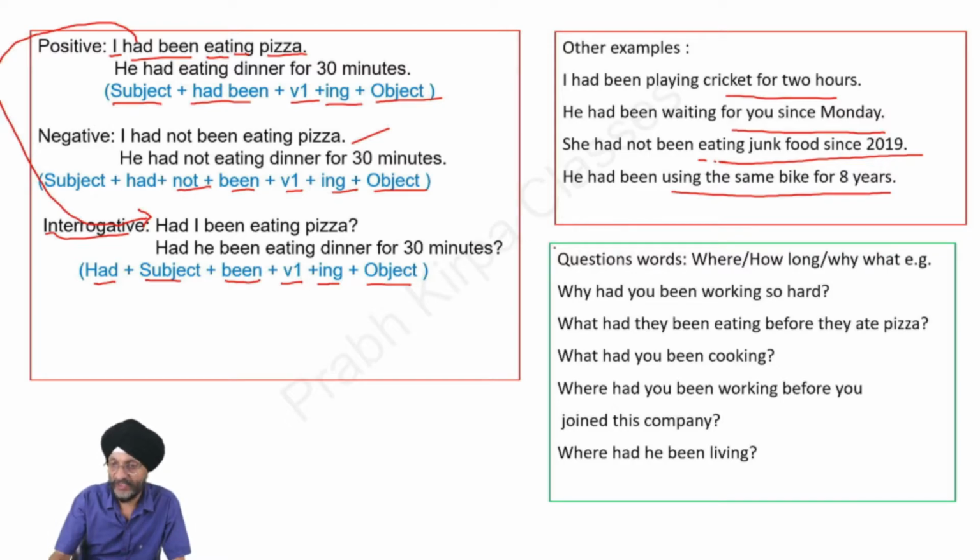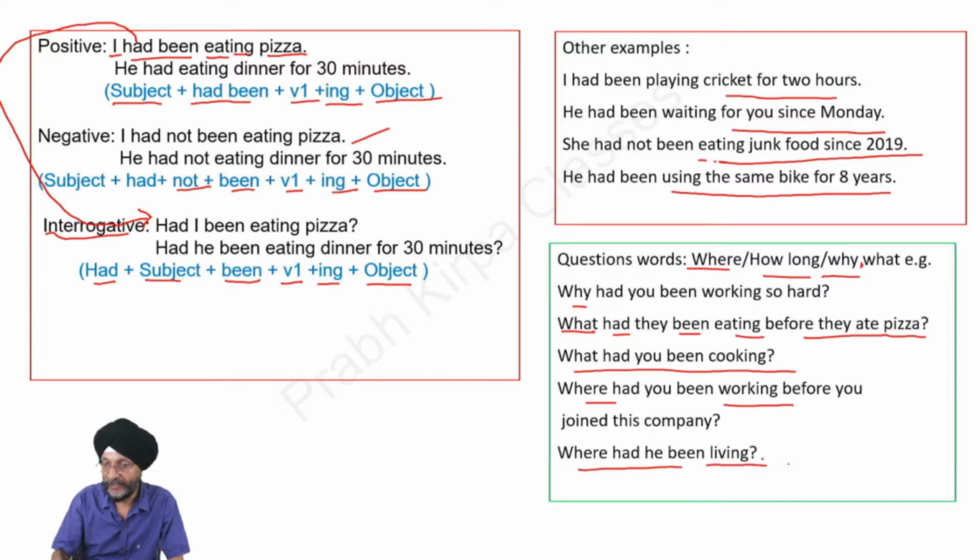Question words. There are certain question words which we can also use in this tense. For example, where, how long, why, and what. Examples of these questions are: Why had you been working so hard? What had they been eating before they ate pizza? What had you been cooking? Where had you been working before you joined this company?